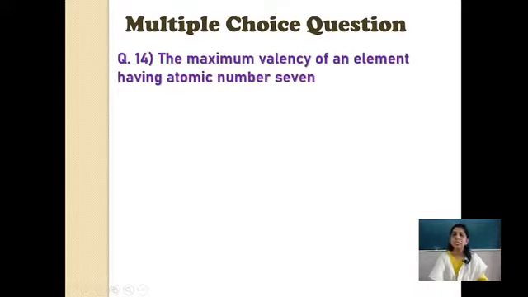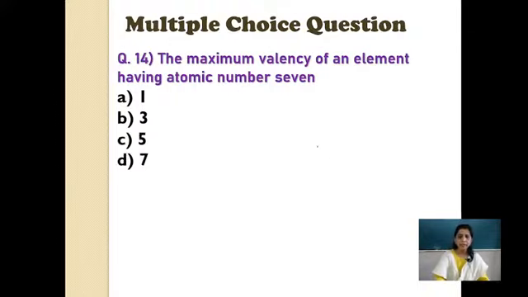The maximum valency of an element having atomic number 7. These are all application based questions. These are not informative. Here you have to apply your knowledge. Think and write the answer. The options are 1, 3, 5 and 7.